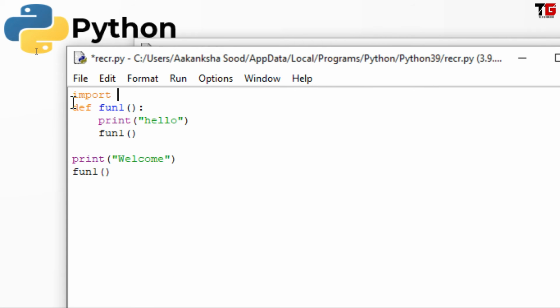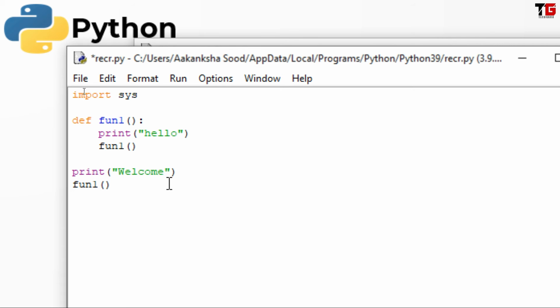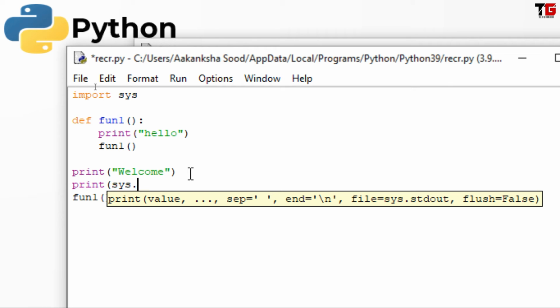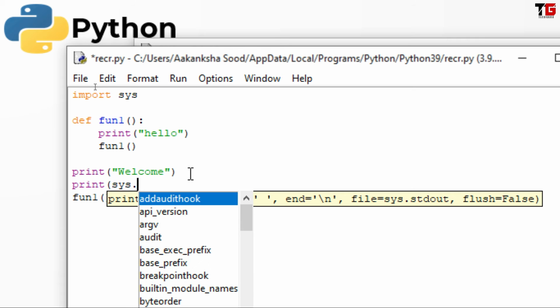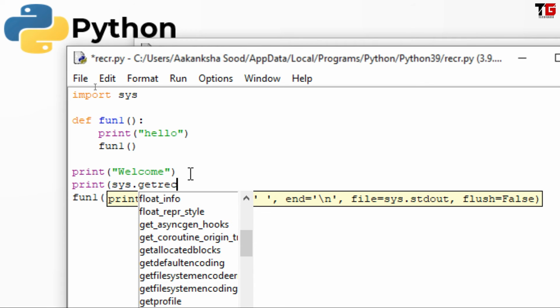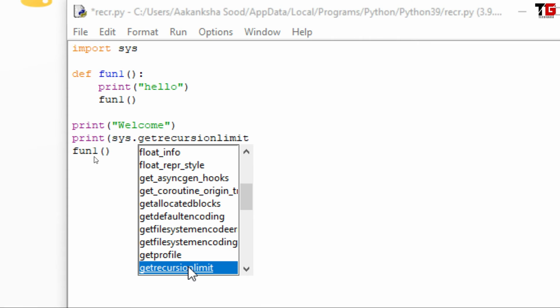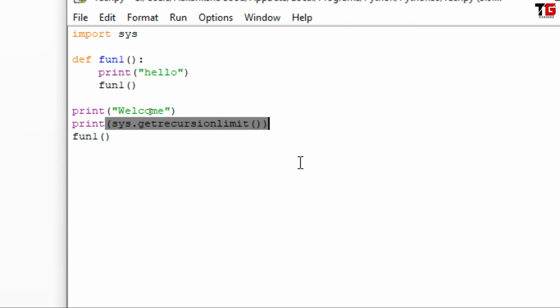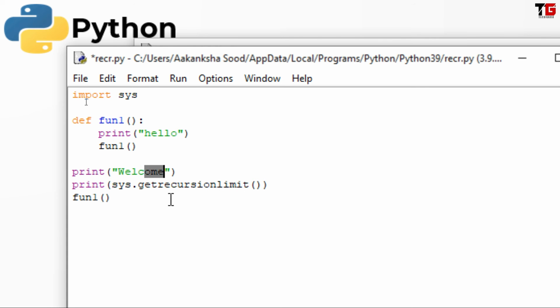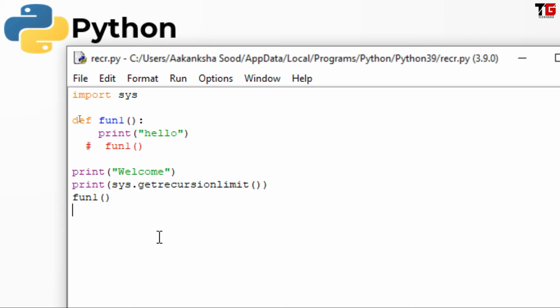There is a module in Python, sys. We can import this module to check the recursion limit. Now after the welcome message, I want to print the recursion limit, so I am calling a function from the sys module. I am writing sys dot get recursion limit. So I got this function. Look friends, first of all the welcome message will be displayed, then the recursion limit will be displayed, then we will call this fun1 function. But right now I am not doing it recursive. So let's save the program and run it.